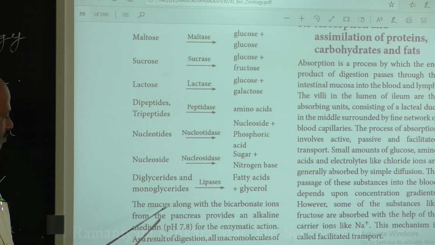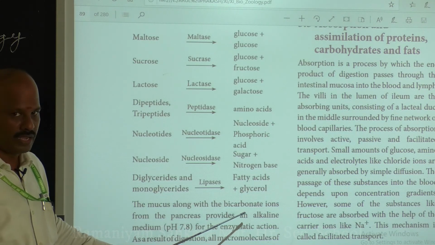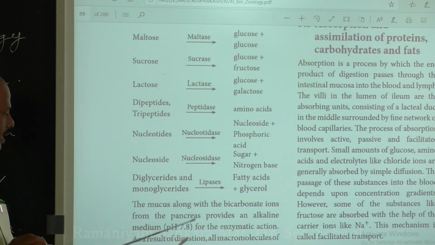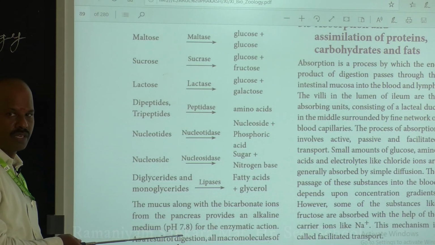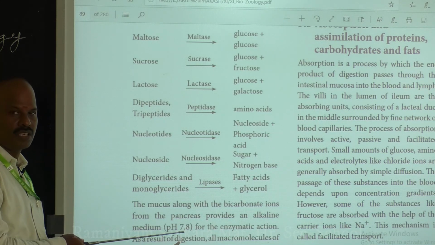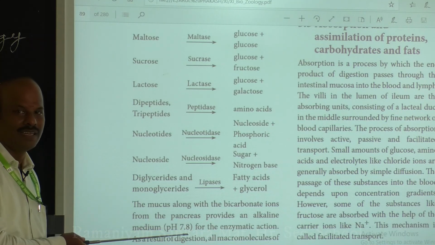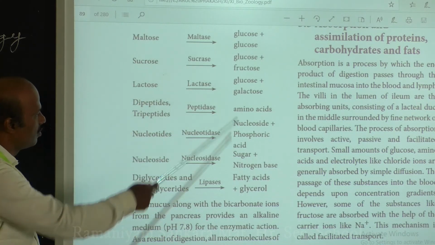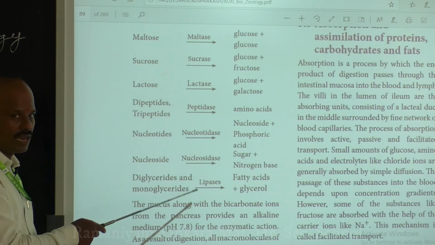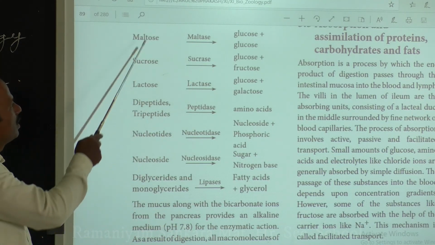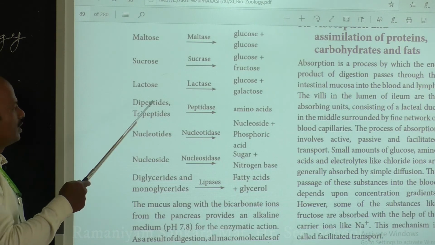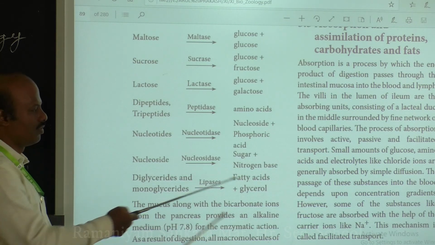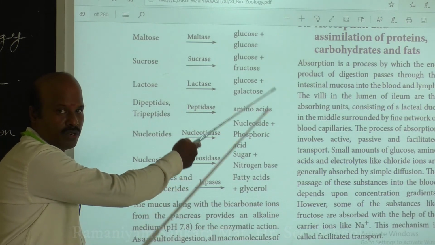So mucus in the presence of bicarbonate ions provides a pH of about 7.8, that is an alkaline medium. Under this alkaline medium, all these enzymes are active and convert the intermediate macromolecules into the final simpler molecules.